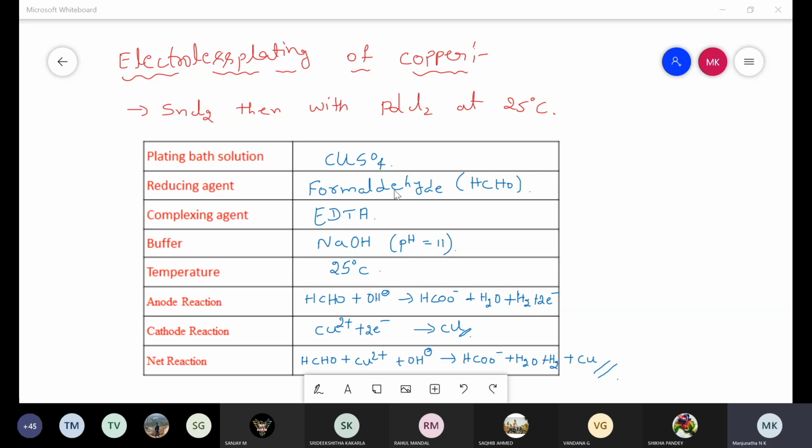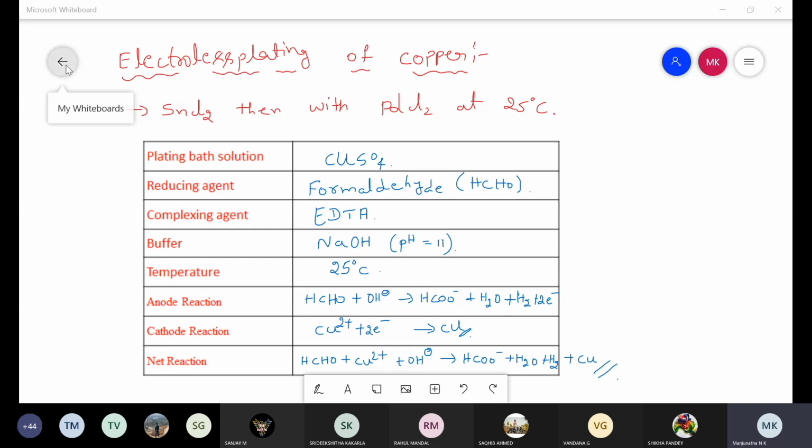So whatever the reducing agent we are using, it reduces other metal ions and itself undergoes oxidation. Therefore, the formaldehyde we are using as a reducing agent undergoes oxidation, and it will give formate ion with the liberation of electrons. Here, the electrons that are liberated are taken by the copper ions present in the copper sulfate solution, which are reduced to copper metal. This copper metal is deposited on the surface of the article or substrate.